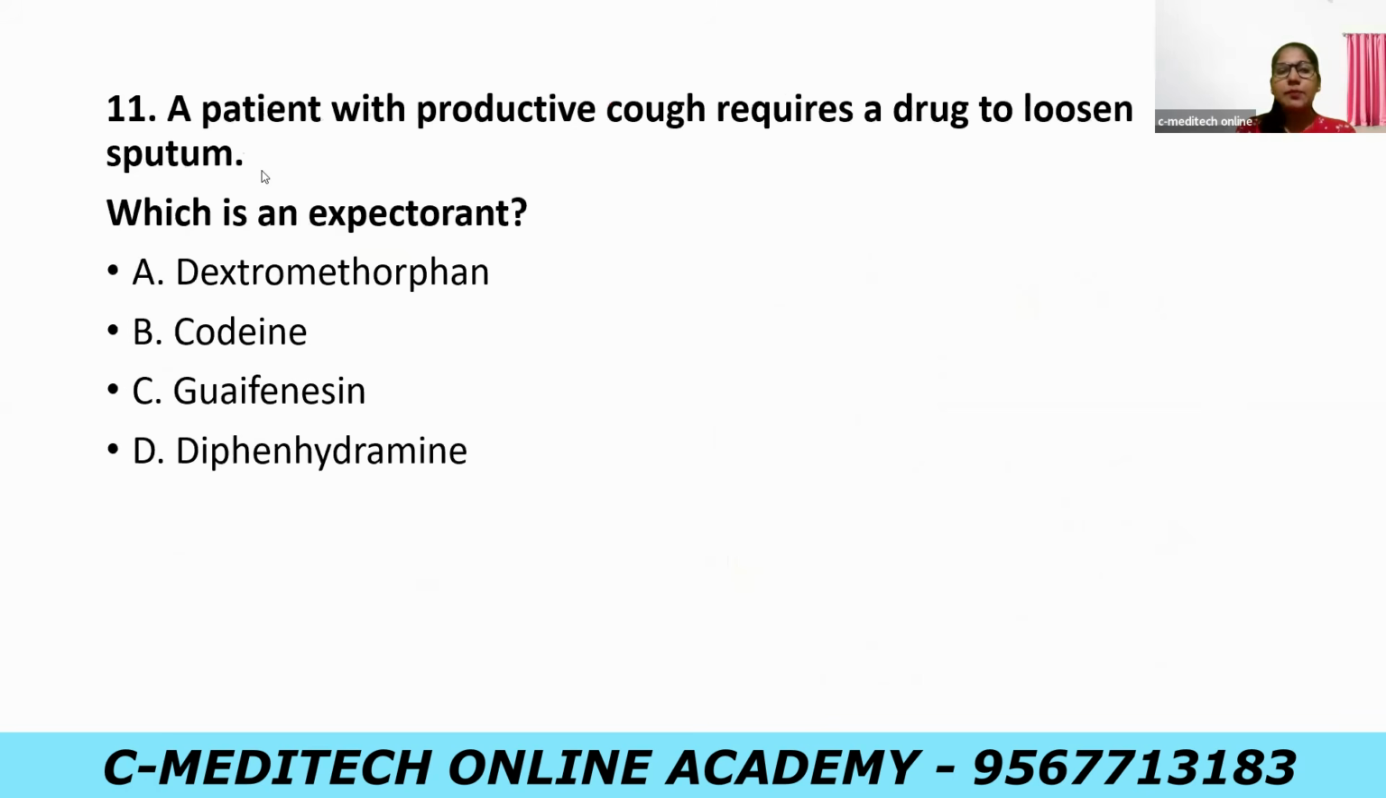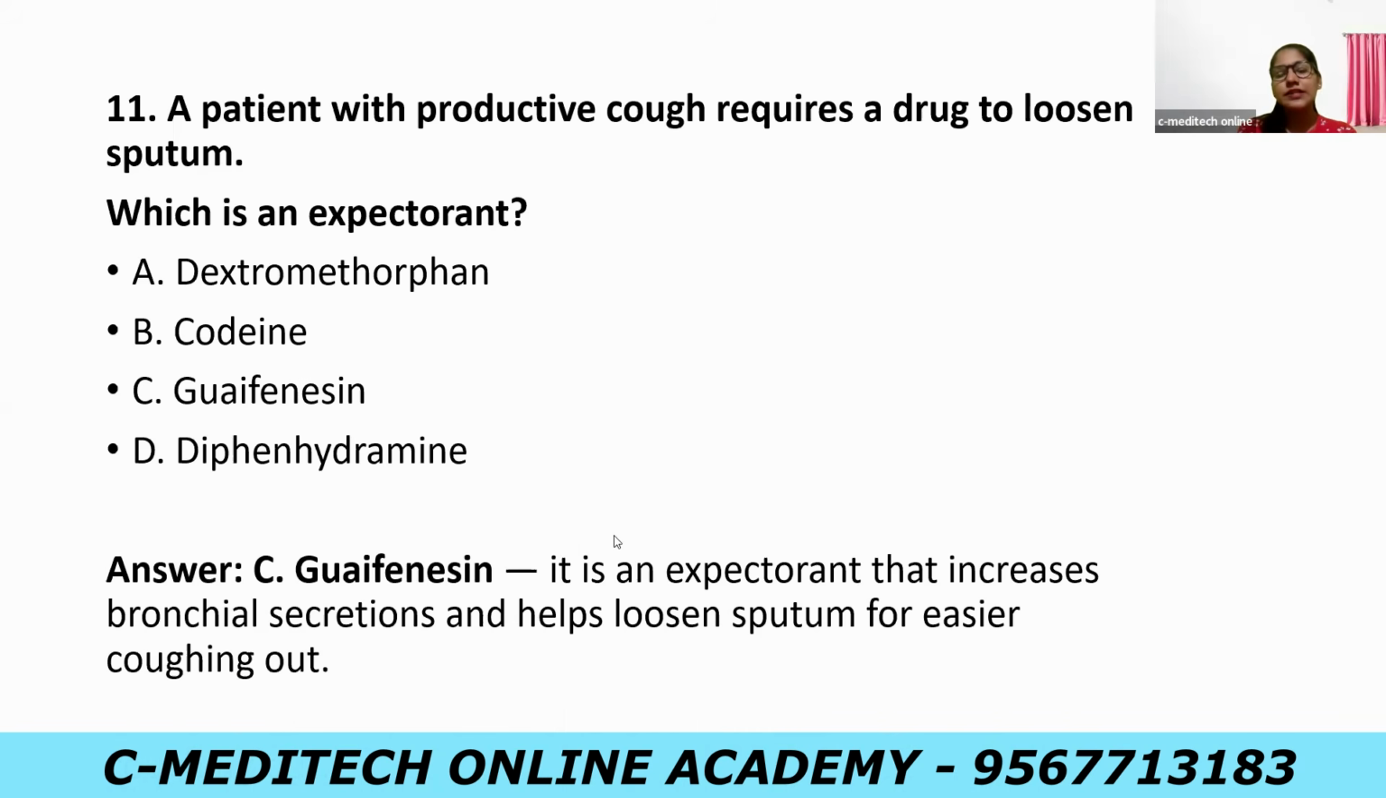Next, question number 11. A patient with a productive cough requires a drug to loosen sputum, which is an expectorant. In this case, the patient has a productive cough and wants to reduce the viscosity of the sputum so that he can easily expel the mucus. Which can be the expectorant used? A dextromethorphan, B codeine, C guaifenesin, D diphenhydramine. We can give guaifenesin, because it is mainly used as an expectorant for productive cough.